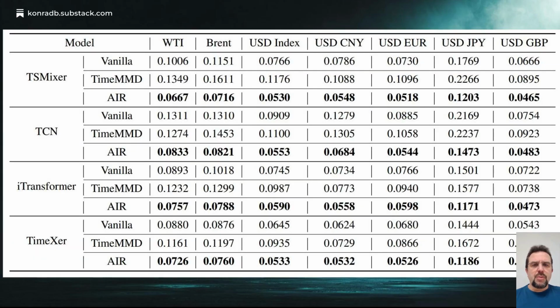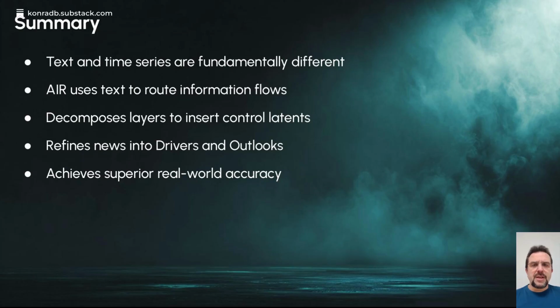The results in Table 1 are clear. AIR consistently beat the other methods. It didn't matter if we used a transformer or a simple convolutional network. Adding AIR improved accuracy. Why? Because we aren't confusing the model with extra noise. We are giving it context. When we added that guitar tuner quantization I mentioned earlier, the results got even better. Stability matters.